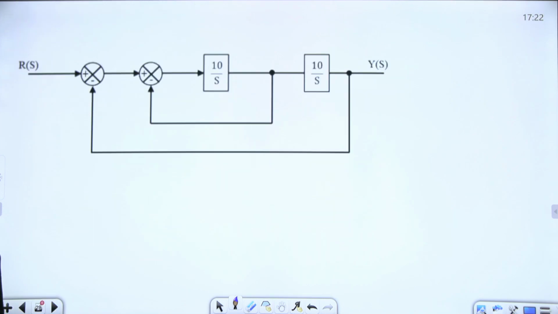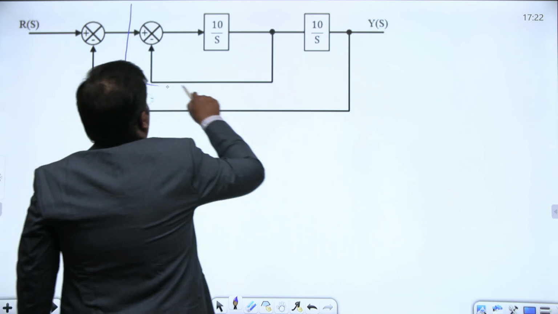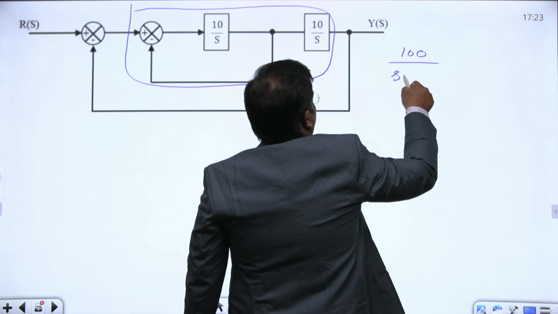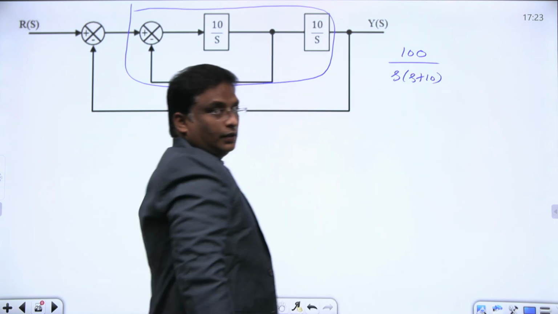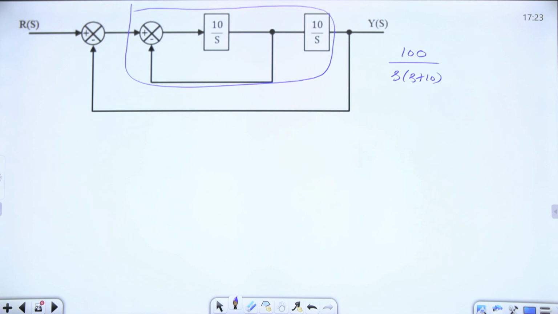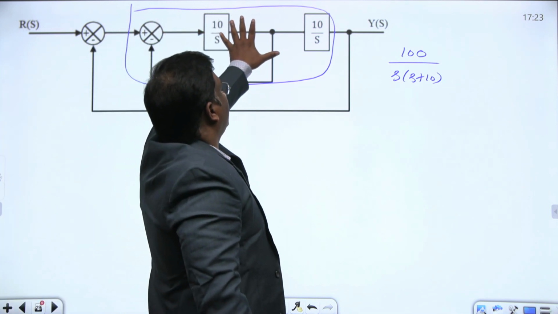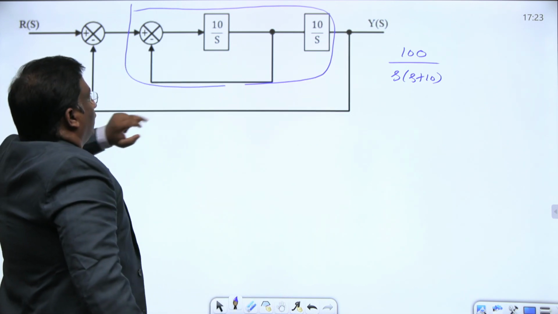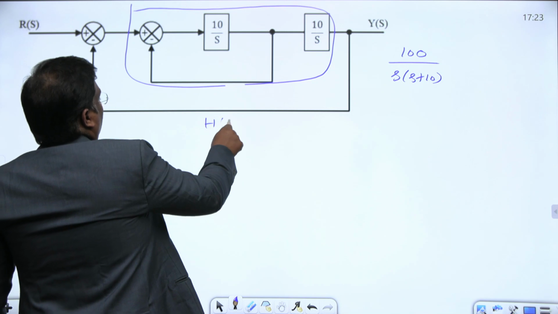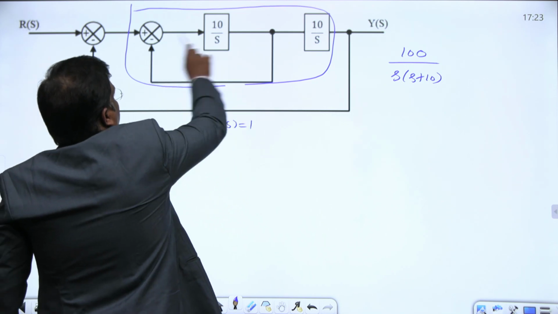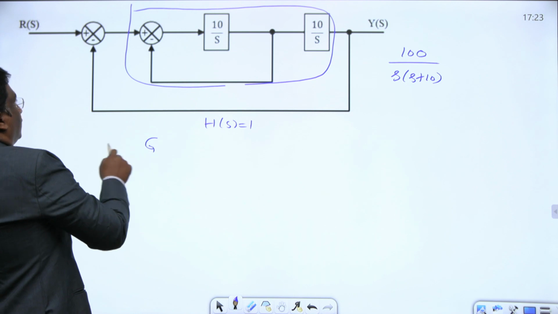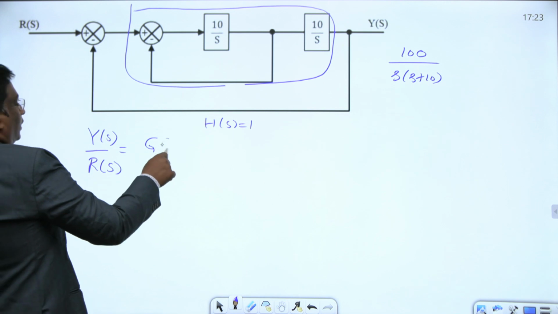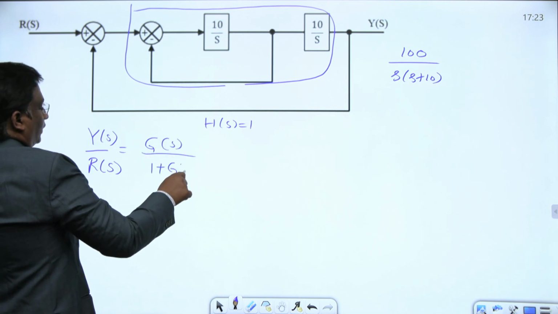Now this entire function is nothing but 100 by S into S plus 10. Again there is a negative feedback, plus and minus here, and unity gain H of S equal to 1. You consider this as G of S. Again, what is that? Y of S by R of S is G of S by 1 plus G of S into H of S.